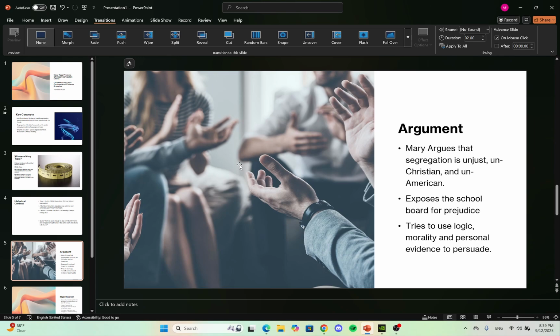So she's a first-hand experiencer of what it looks like in the late 19th century to experience prejudice as a Chinese lady. That she tries to use logic, morality, and personal evidence to persuade. And that's mainly in the primary source where she's trying to persuade. She mainly focuses on the fact that she's experiencing it currently, using her own personal evidence, as well as logic, and then, of course, she's using faith to say that it's unjust.